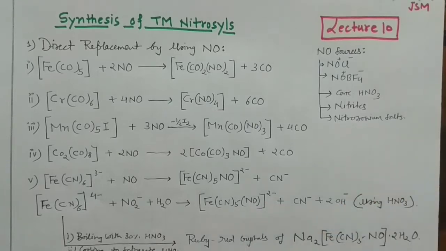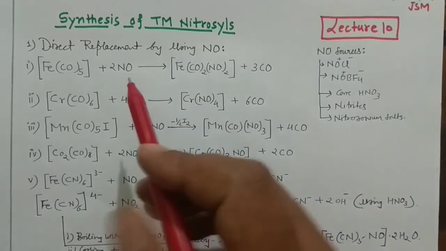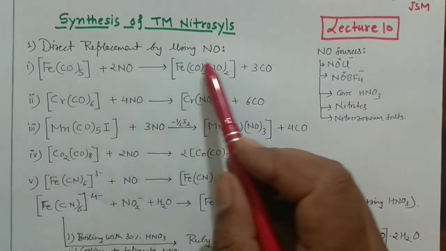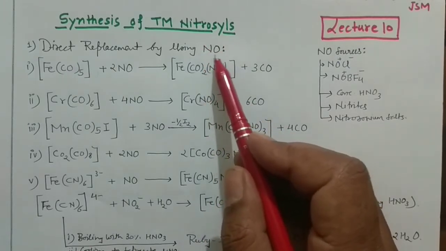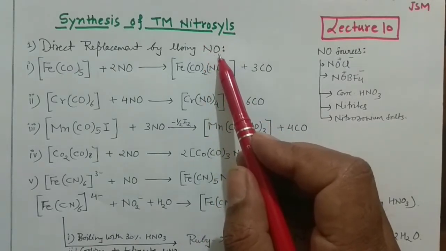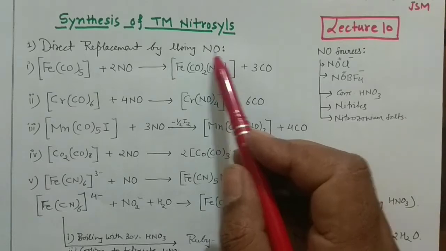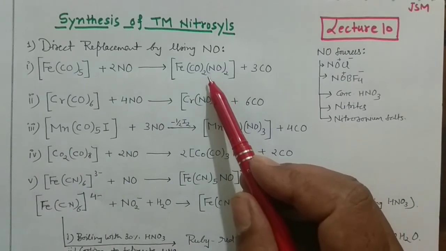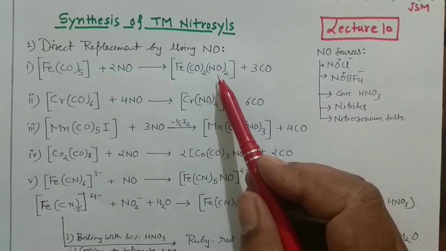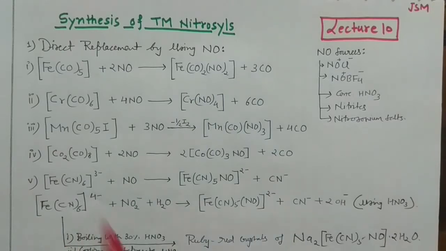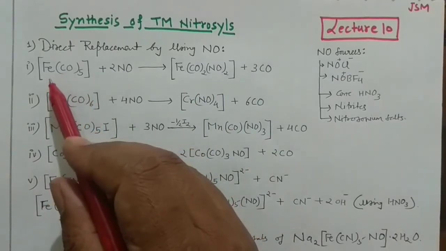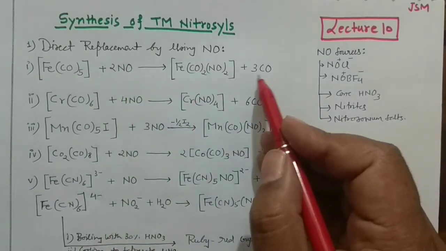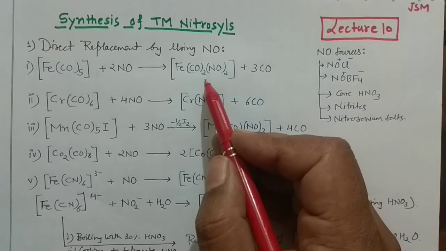Okay, so there are various important methods. This is lecture number 10, and the first method is the direct replacement by using NO. That means you will use the nitrosyl ligand and directly replace one of the ligands present in the carbonyls, and then you will get your metal carbonyl nitrosyls. Okay, this is how you can do that. So your first reaction is what? Pentacarbonyl iron, when reacting with 2 nitrosyls, removes 3 of the carbonyls and produces this particular complex.